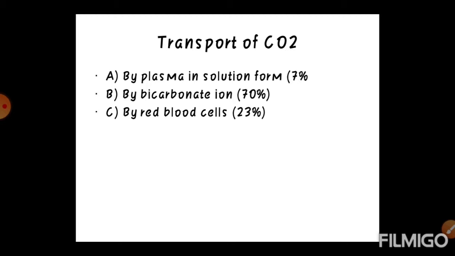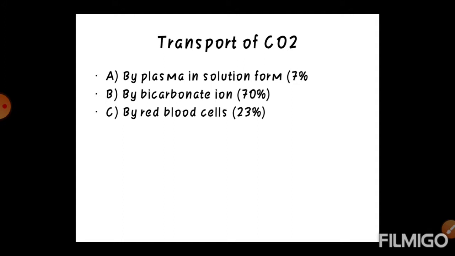First, by plasma, only 7% of carbon dioxide is transported in a dissolved form as carbonic acid, which can break down into CO2 and H2O. Second, that is by bicarbonate ion, which occurs nearly 70%. Nearly 70% of carbon dioxide released by the tissue cells diffuses into plasma and then into the RBCs.